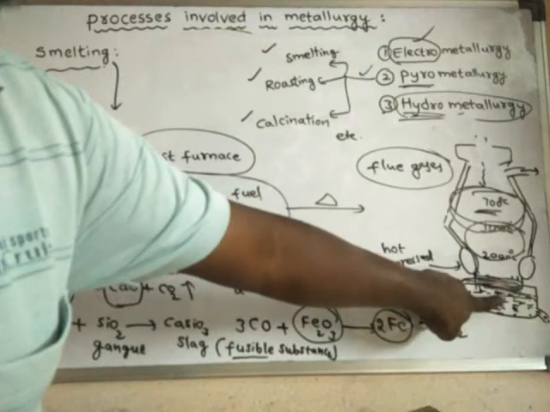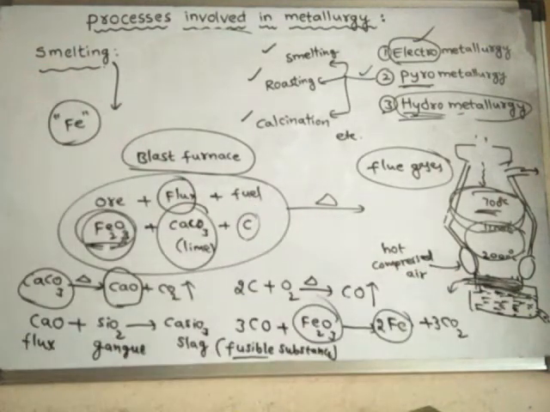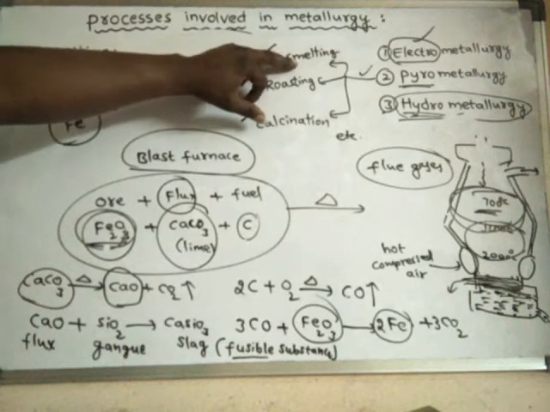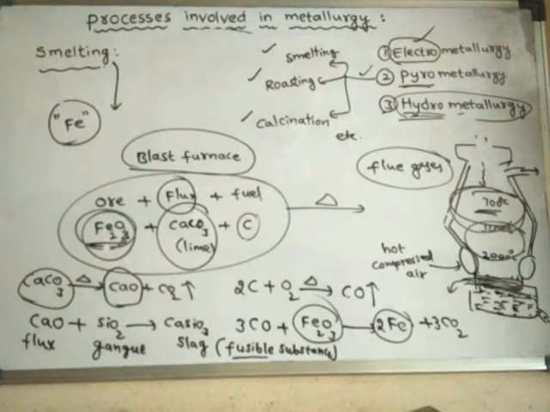Slag is formed and molten iron is formed, hence simply it is called smelting. So smelting is finished. Generally smelting is used for the extraction of iron from the ore known as hematite.